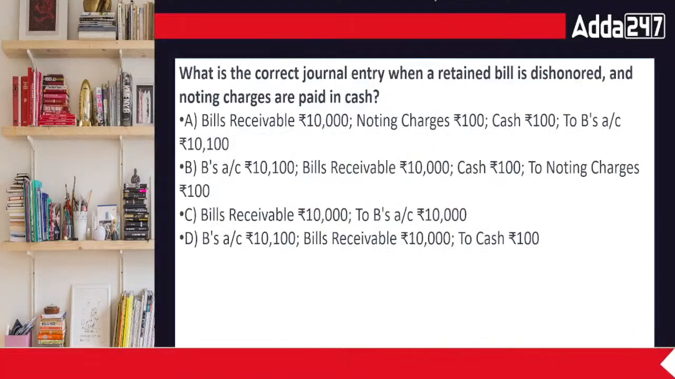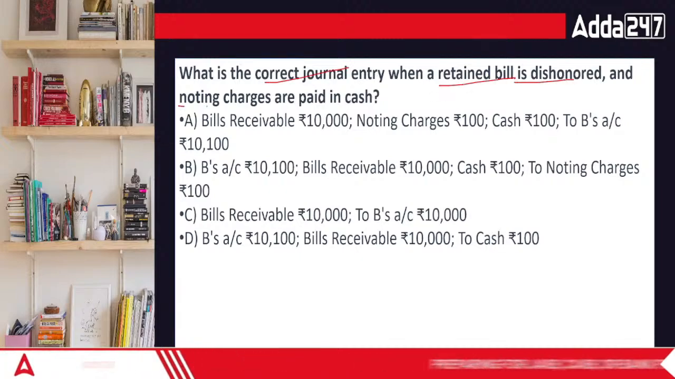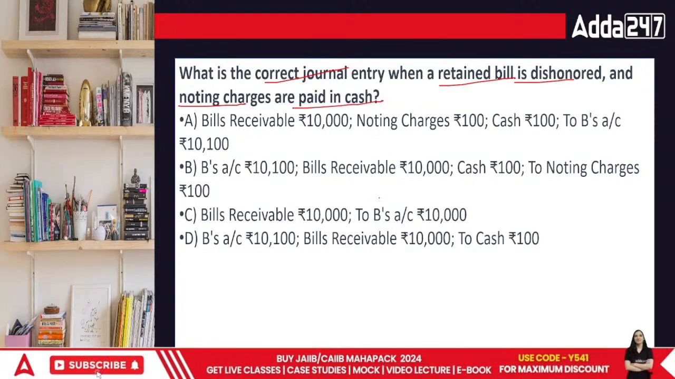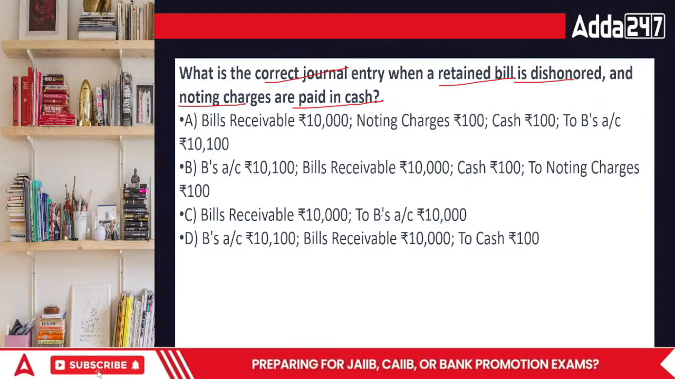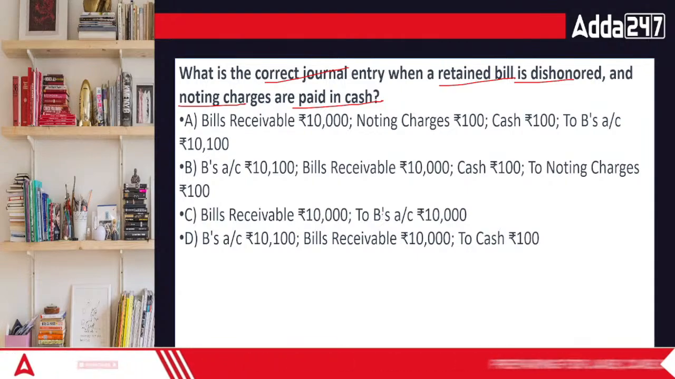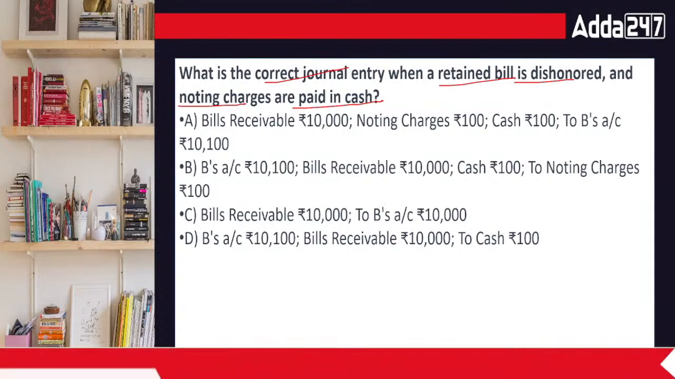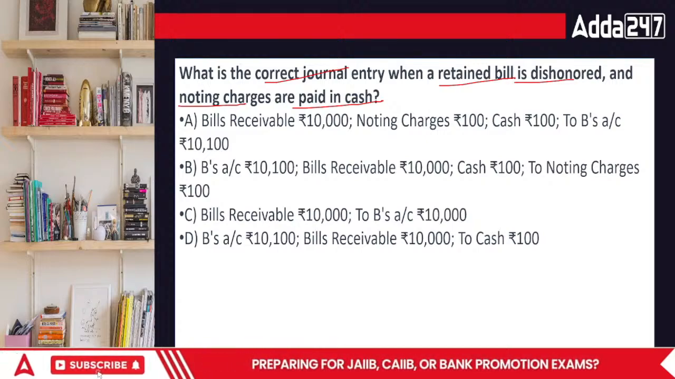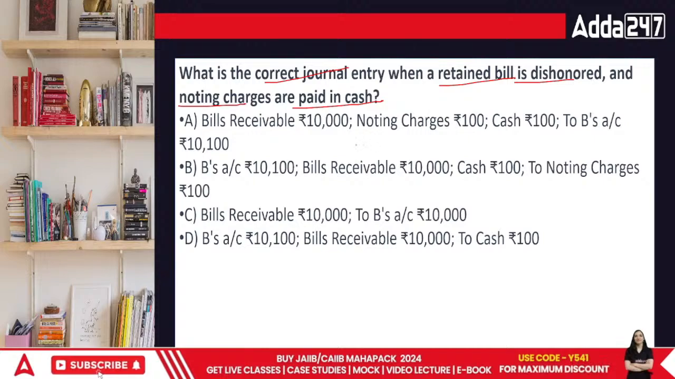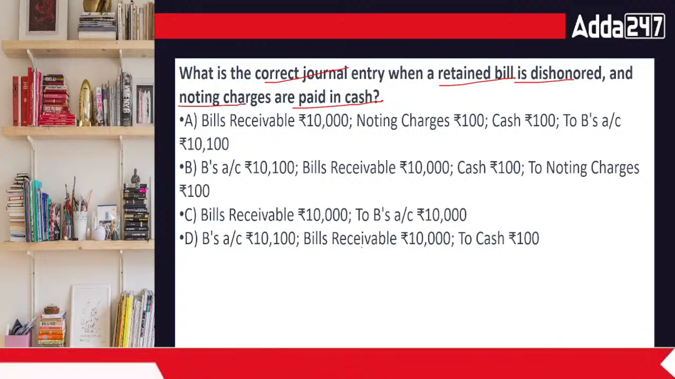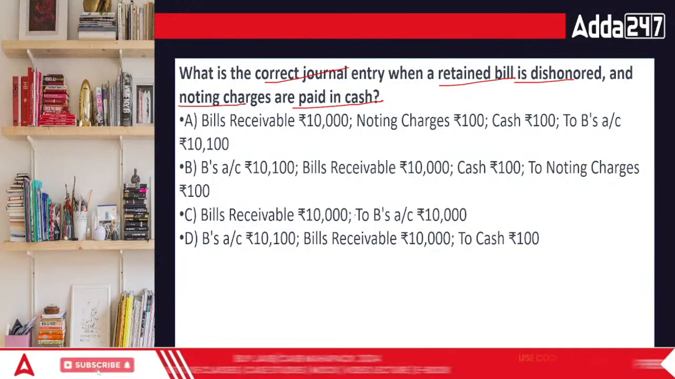Now comes the next question. What is the correct journal entry when the retained bill is dishonored and the noting charges are paid in cash? If your retained bill is dishonored, the bill that you are holding is dishonored, so what will happen? First of all, you will have to pay the noting charges, and then whosoever is the debtor, you will be telling him that what you gave was not correct, because the particular person didn't pay and you don't have the money. That simply means in this case the organization is going to make the arrangement to get it done through the notary that the bill we kept with us has been dishonored.